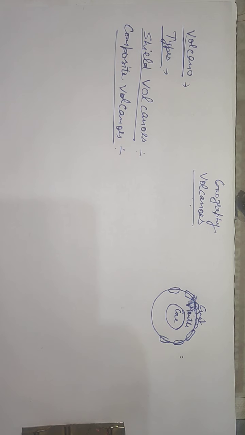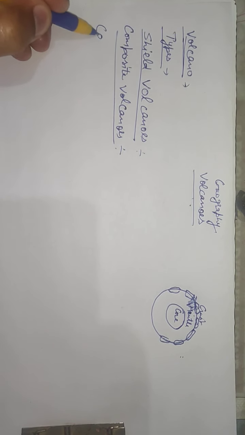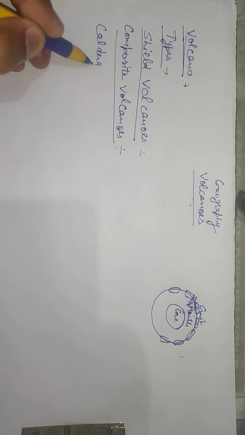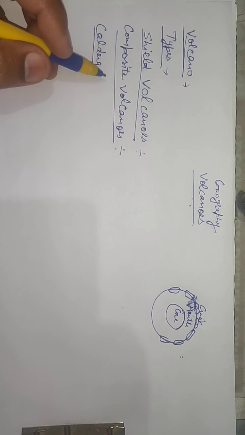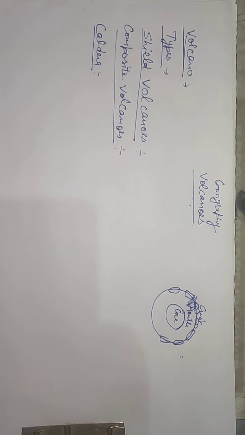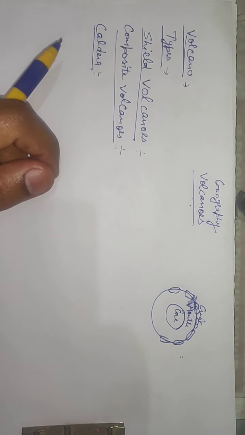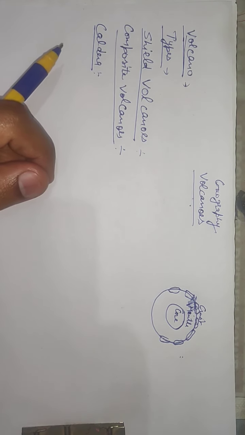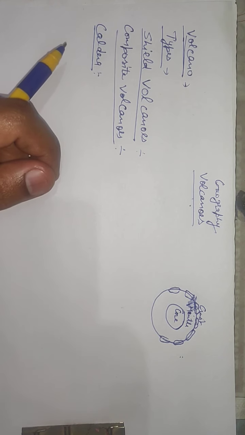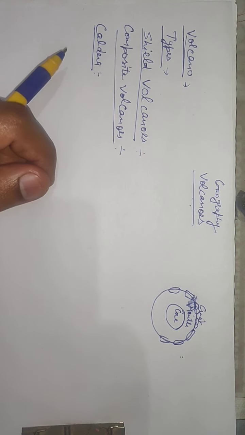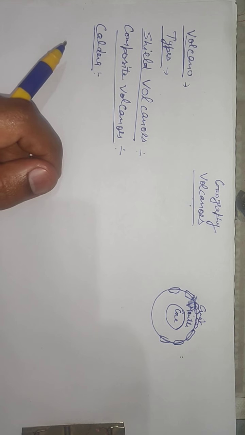And next is the caldera. These are the most explosive volcanoes on the earth. They are usually so explosive that when they erupt they tend to collapse on themselves rather than building any tall structure.